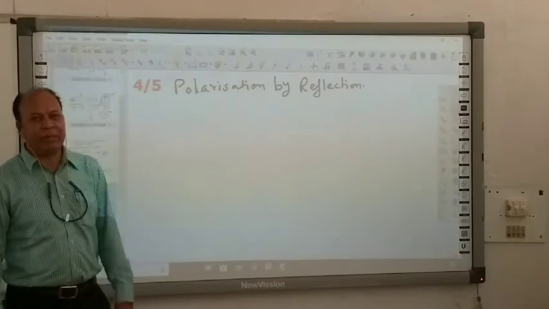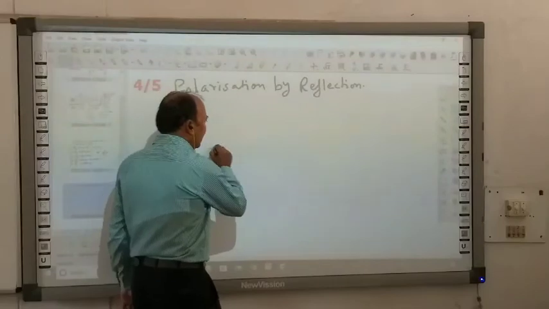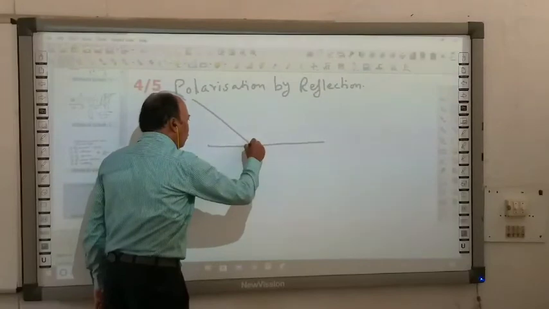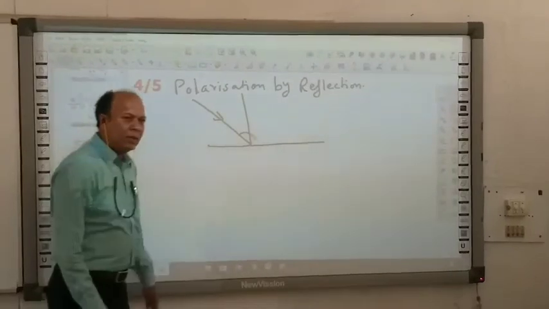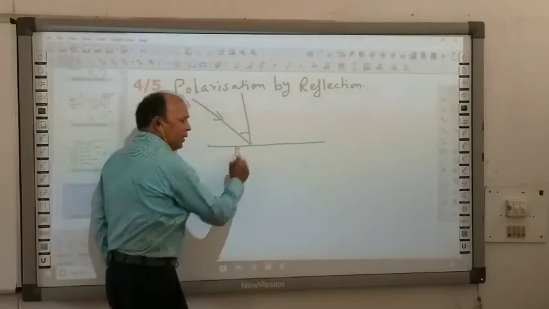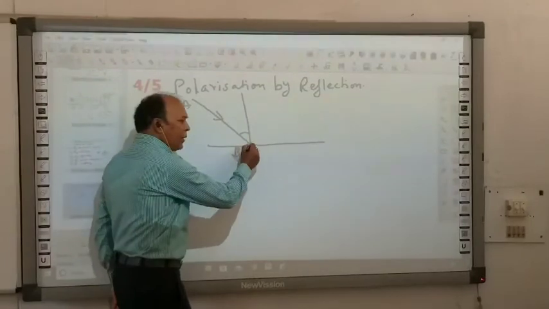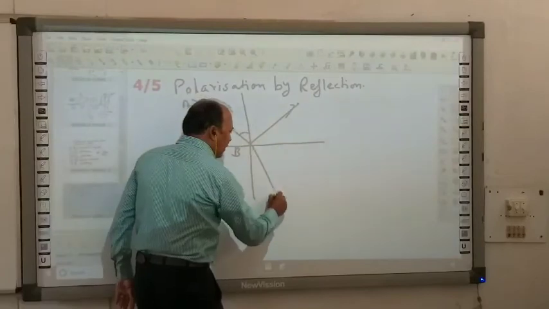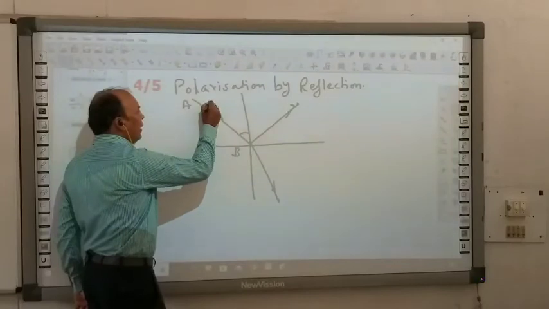अब देखो polarization by reflection. Suppose this is any interface, and if light is coming through some particular angle, what is going on? Suppose this is any light, it is incident on any transparent surface. From this point B, some part of the light may reflect, and some part of the light may refract. Here we are having unpolarized light.